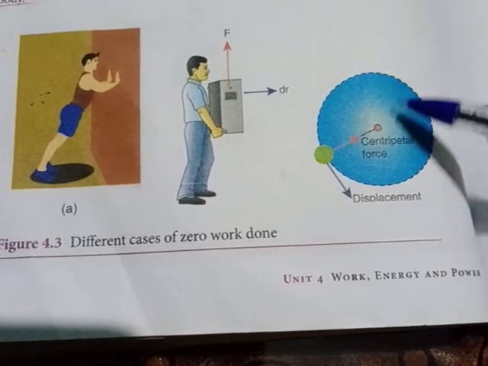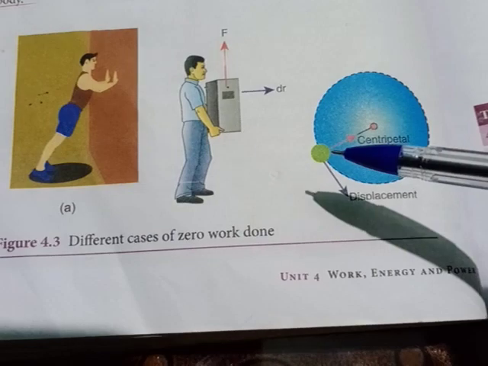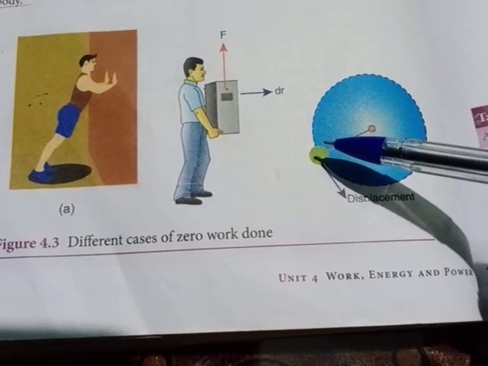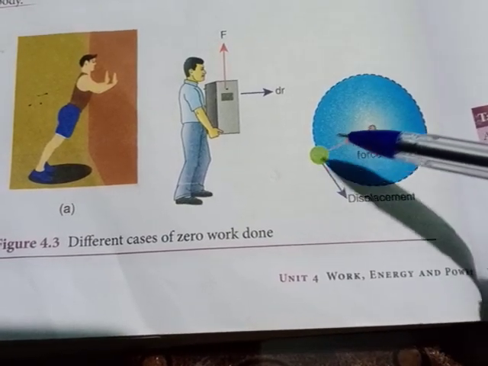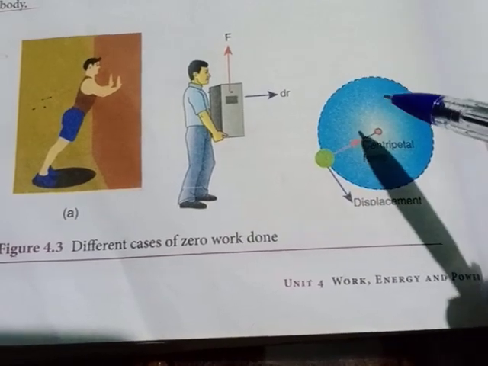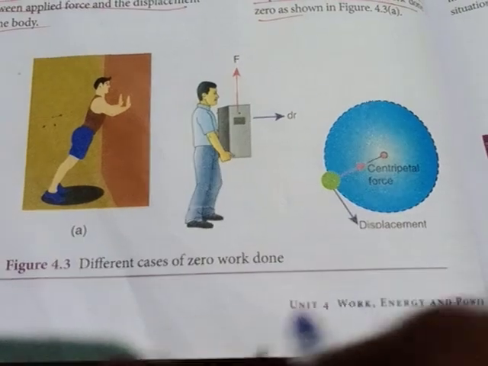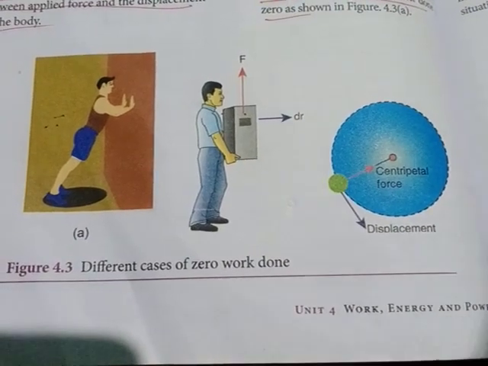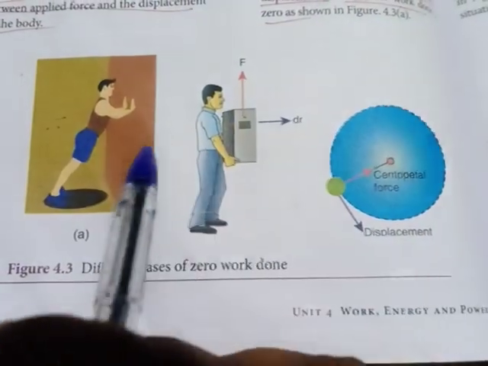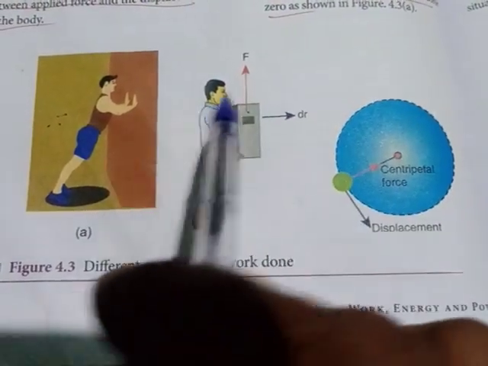This displacement is always perpendicular to the centripetal force, so we can tell that the centripetal force does no work on the object. So these are the cases where the work done is 0.